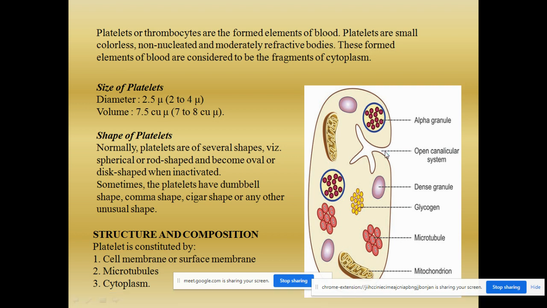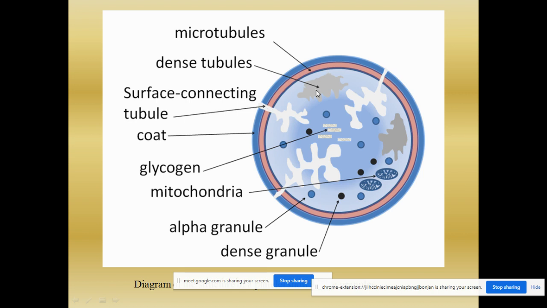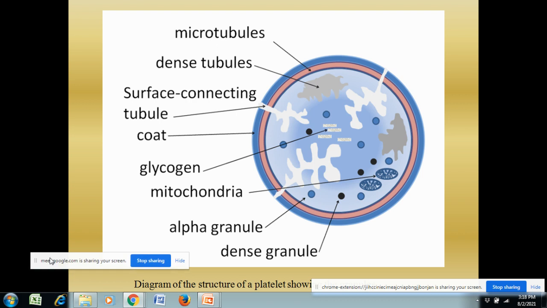In the next picture, you can see very clearly the structure of the platelet. This is the diagram showing the structure of the platelet. You can see the blue colored outer surface, that is called the coat or the cell membrane. Inside you can see the red or pink colored one. This is called the microtubules. This is the microtubule.